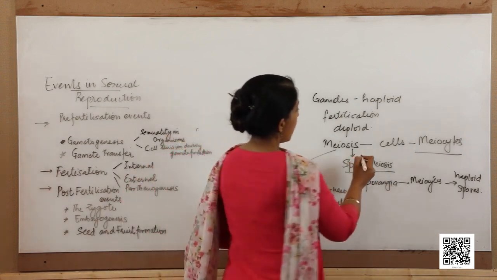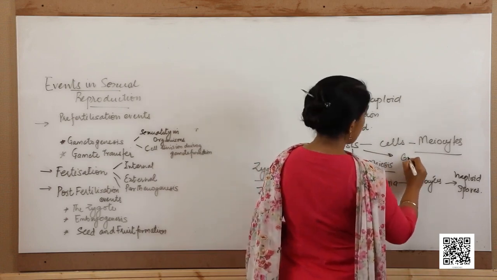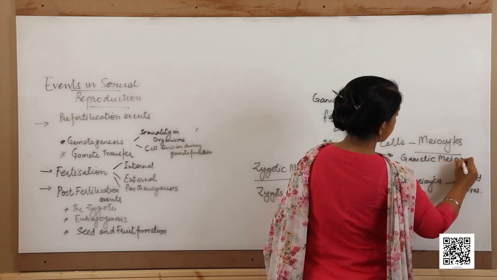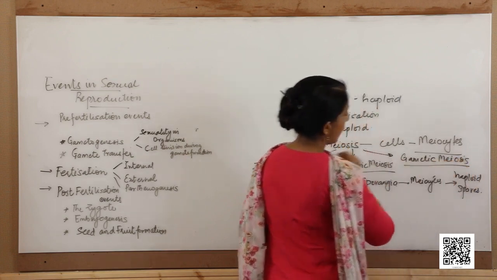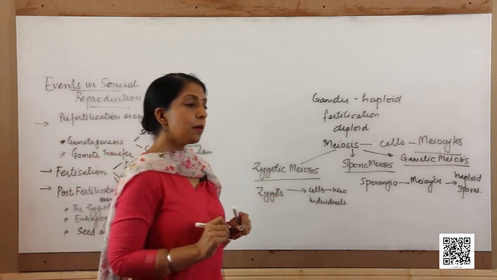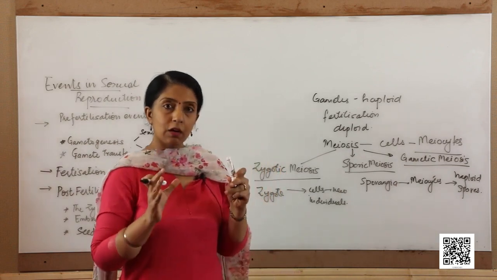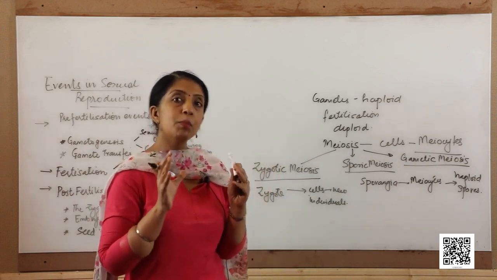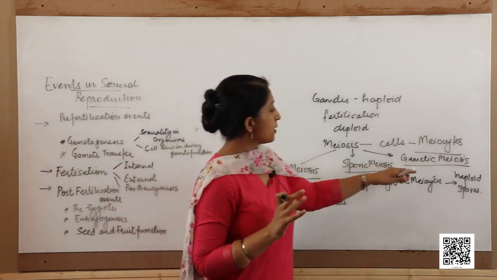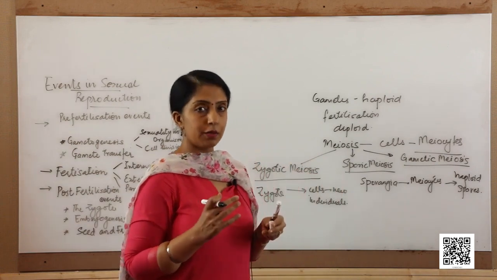Fine. Then the third type of meiosis is gametic meiosis. Gametic meiosis takes place in organisms in which the body is majorly diploid. And this kind of meiosis takes place in those organisms which have sex organs.